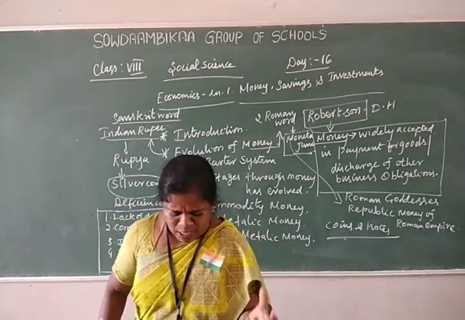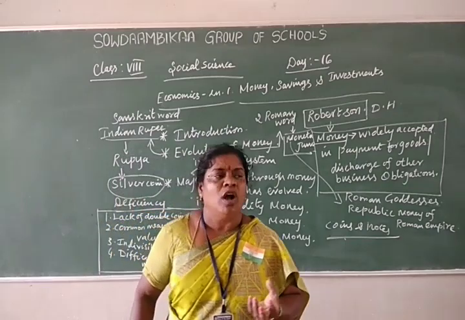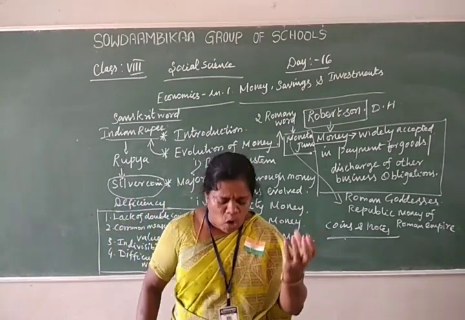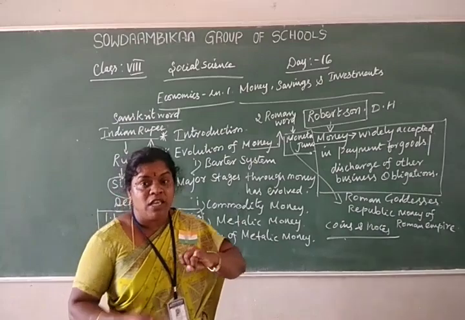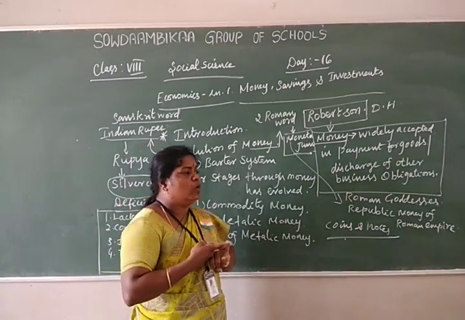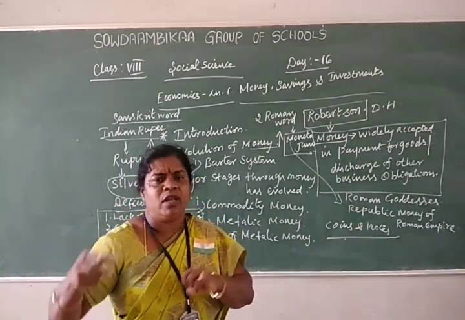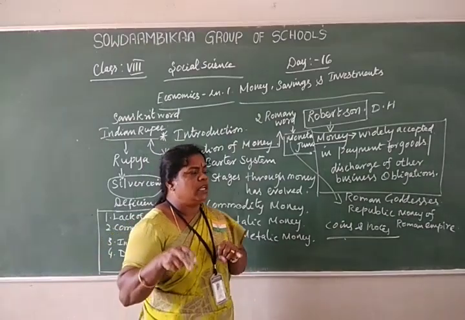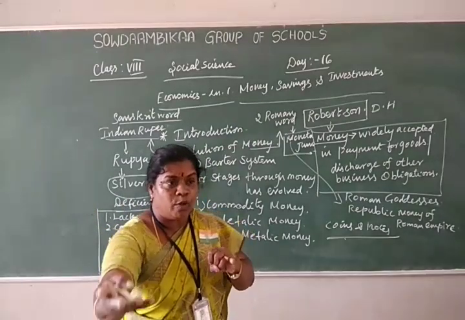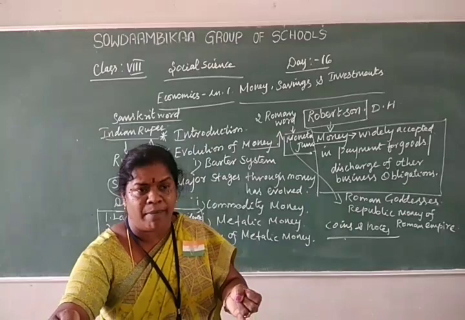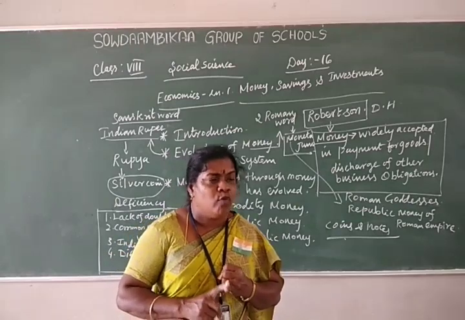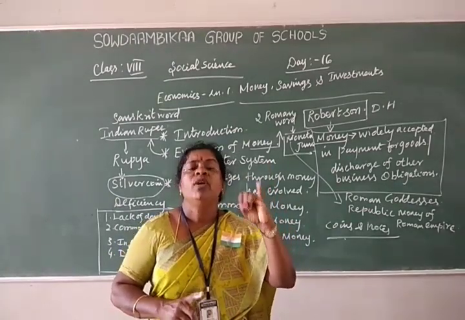Why? Because money is the measure of the value of goods and services. For example, when we buy a cell phone from the shop, they quote a price of 10,000 rupees, 5,000 rupees, or 4,000 rupees. To buy the cell phone we pay in the form of money. So the first function of money is as a transaction value of goods and services.